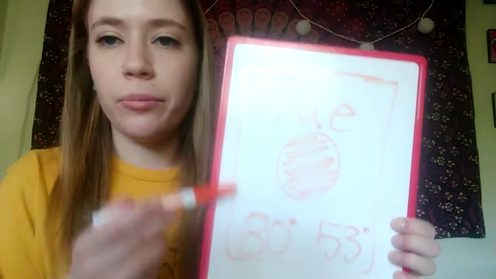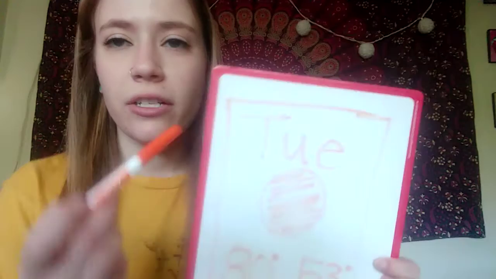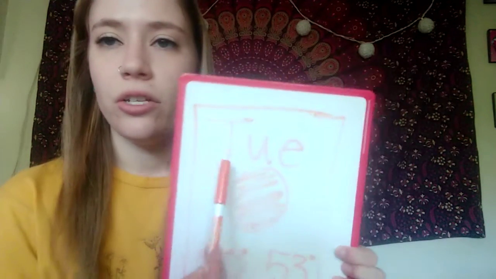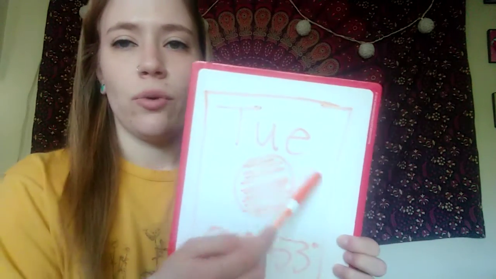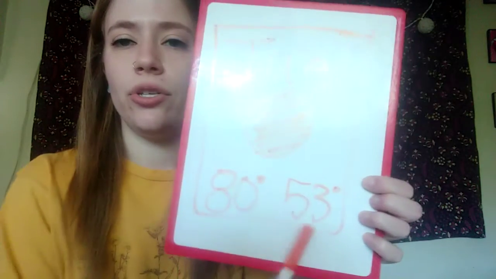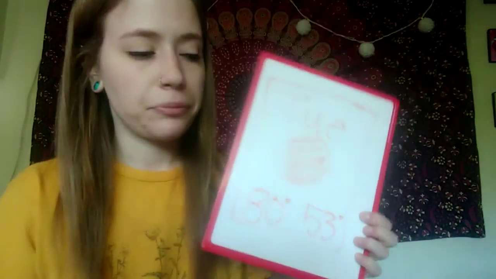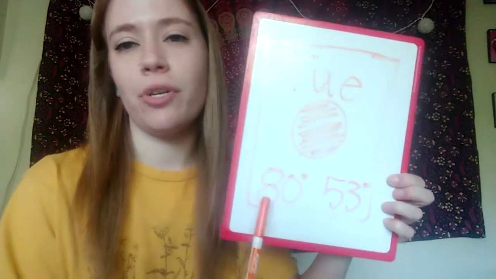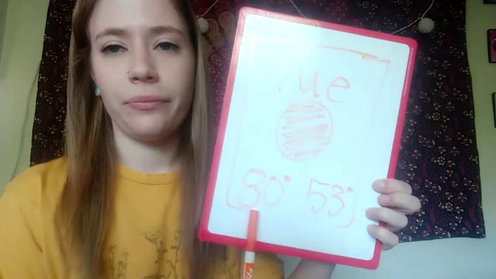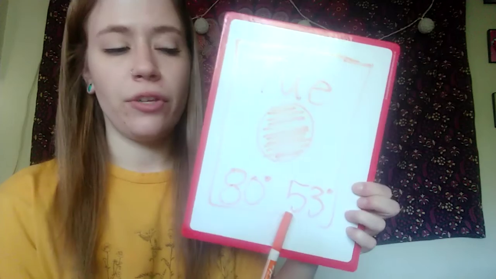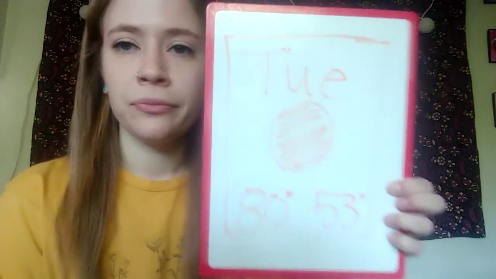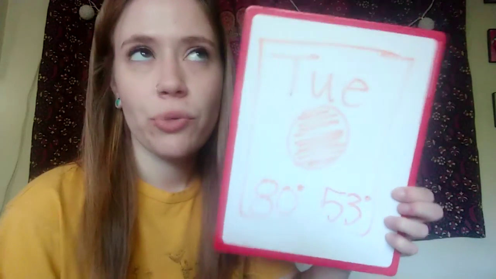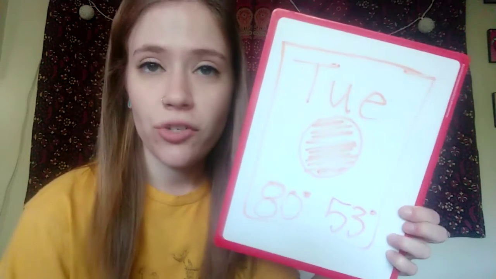So if you have your blue box around TUE, Tuesday, we have our weather picture and our two temperatures. Which one of these temperatures will be our highest temperature in the day? 80 degrees or 53 degrees Fahrenheit? Or you could look at it as which one is closer to 100.